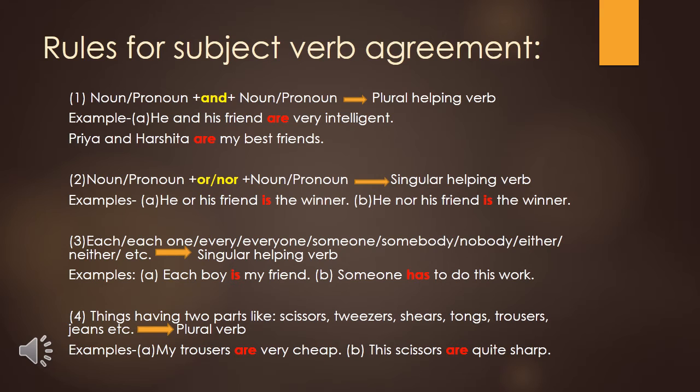My trousers. My trousers is a plural subject, and that's why I have used "are" here. My trousers are very cheap. The second example you can see here. The scissors. Scissors again is a plural subject, and that's why I have used "are" here. The scissors are quite sharp.